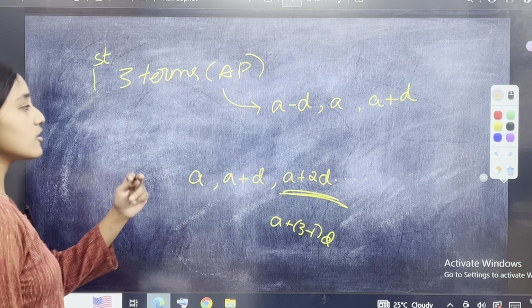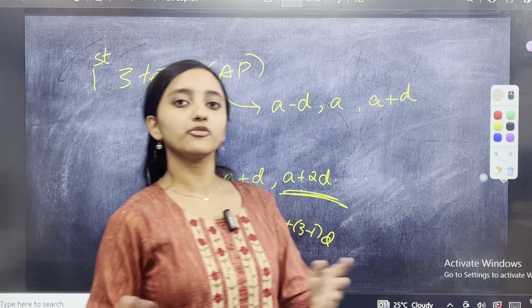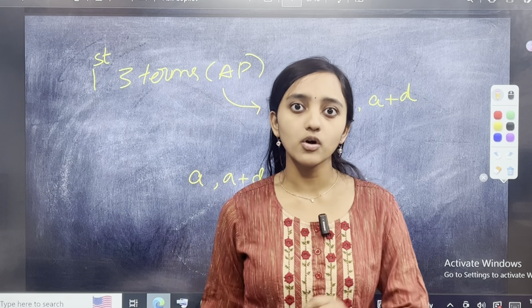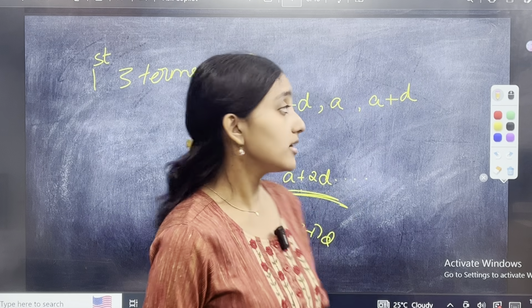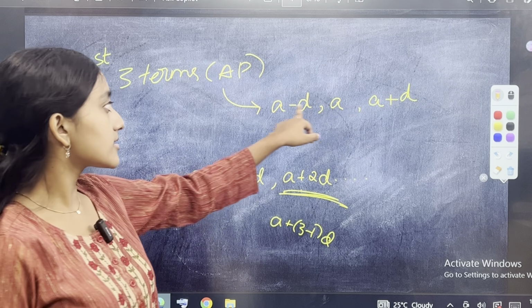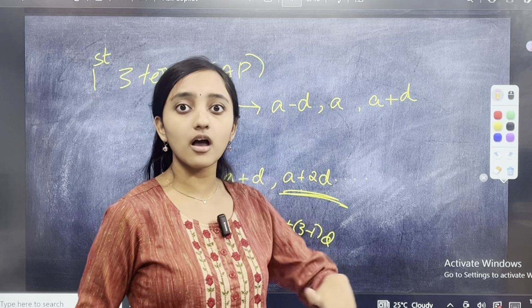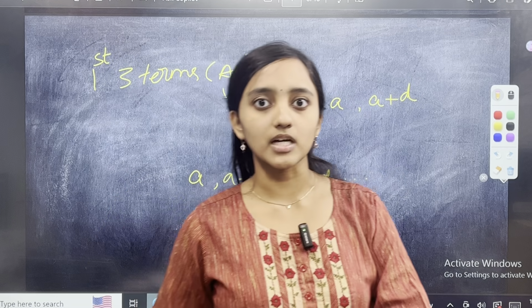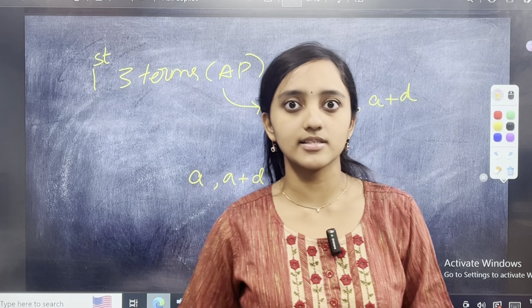But if they're asking you the first three terms and they're saying that the sum of the first three terms is some value and then asking you something else to find, what happens if you denote it like this is that minus D plus D cancels, 3A is equal to whatever the sum is, and the value of A can be found very easily.